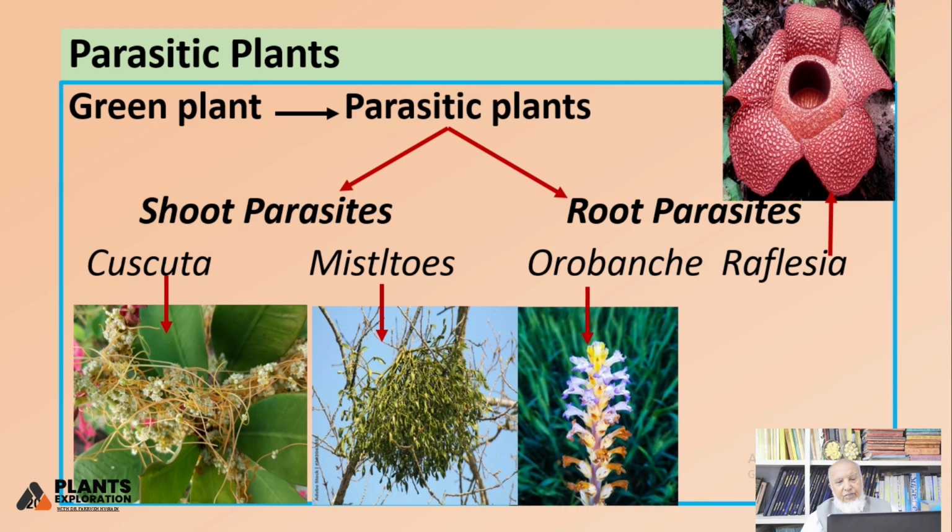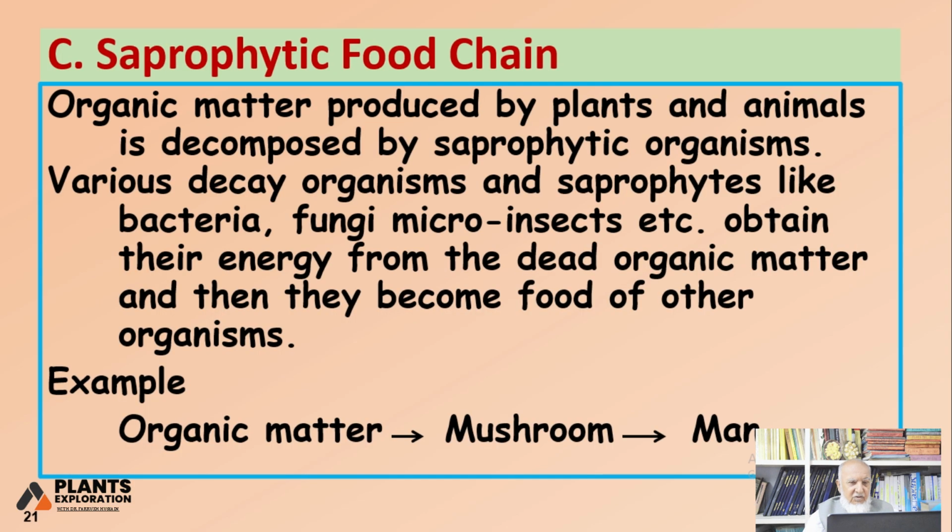On the top there is Rafflesia, the largest flower on the soil. This is also a root parasite. It doesn't grow in our area, but in tropical wet forest it is there. Only this flower comes out.